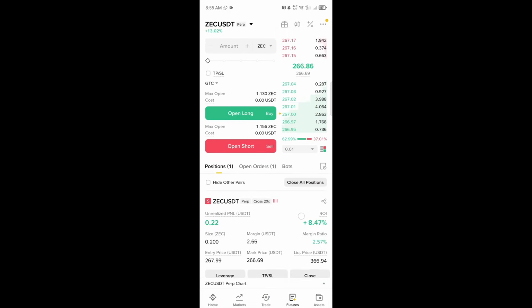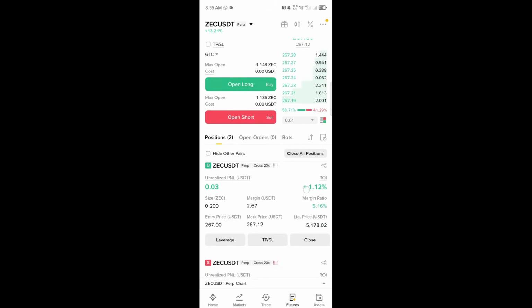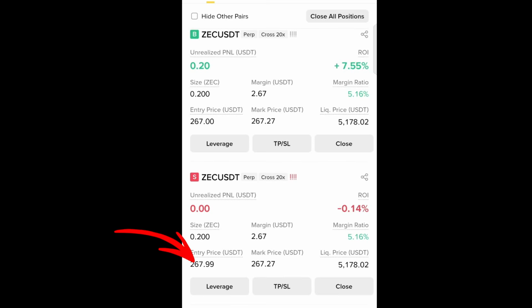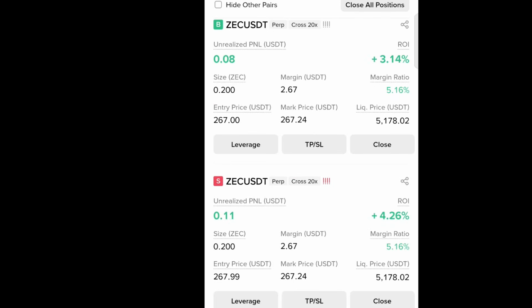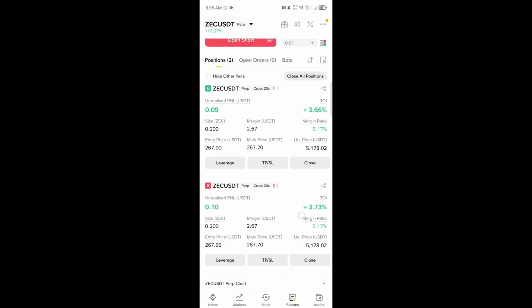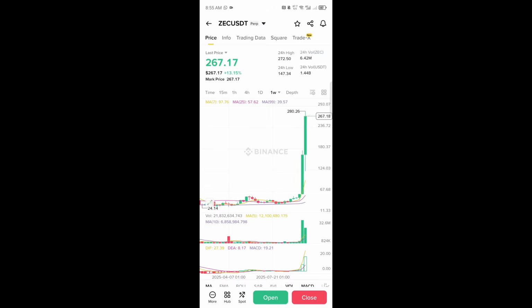Now the trick here, let me shock you, is that the other side has opened at 267, 266. If you see now, our short opened at 267.27 and our long opened at 267.24, and our liquidation price here is at 5,001. This coin can never go from 260 to 5,000 before the bull run ends, and the bull run is very close to ending. The market has been manipulated this week, for this particular coin.